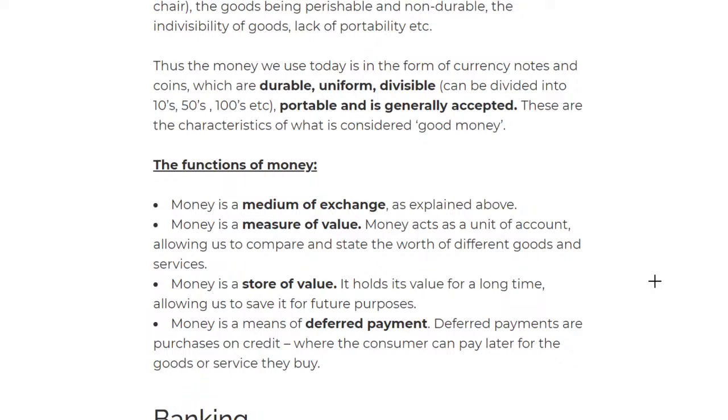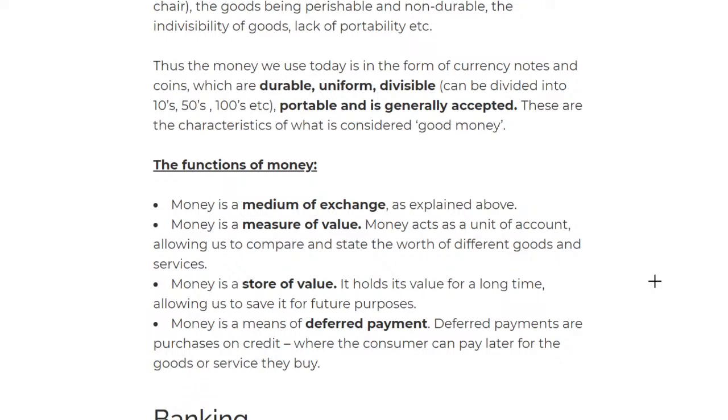The second function is that money is a measure of value, and money acts as a unit of account, allowing us to compare the worth of different goods and services.